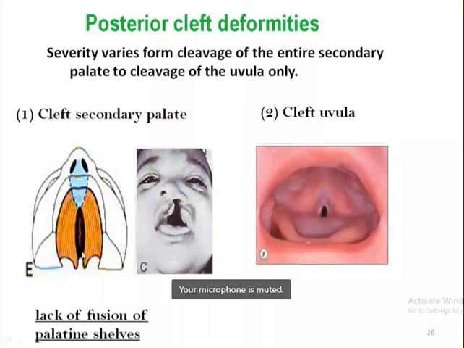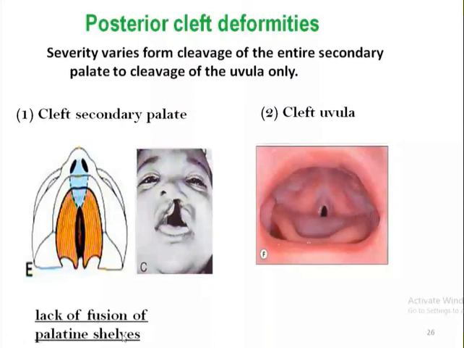Okay, in this picture as well. Here, while in this picture, just the uvula, that we know the soft palate has a muscular extension in midline, so just the uvula may be cleft or a bifurcated uvula may be present. And this posterior cleft deformity occurs because of lack of fusion of the palatal slabs, or lateral palatine processes. If they fail to fuse, it results in the posterior cleft deformity.